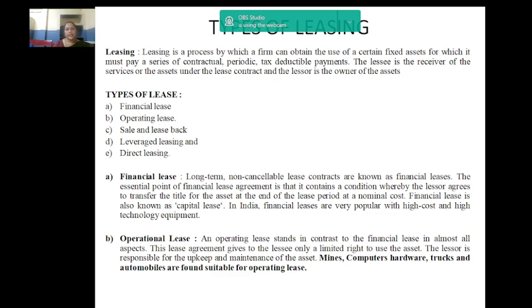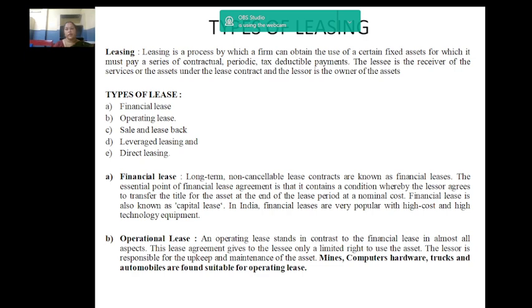To know about lease. Leasing is a process by which a firm can obtain the use of certain fixed assets for which it must pay a series of contractual, periodic, tax deductible payments. The lessee is the receiver of the service or the assets under the lease contract, and the lessor is the owner of the assets. A lease is a legal agreement that allows someone to pay money so that they can use an asset such as a car or building for a particular period of time.